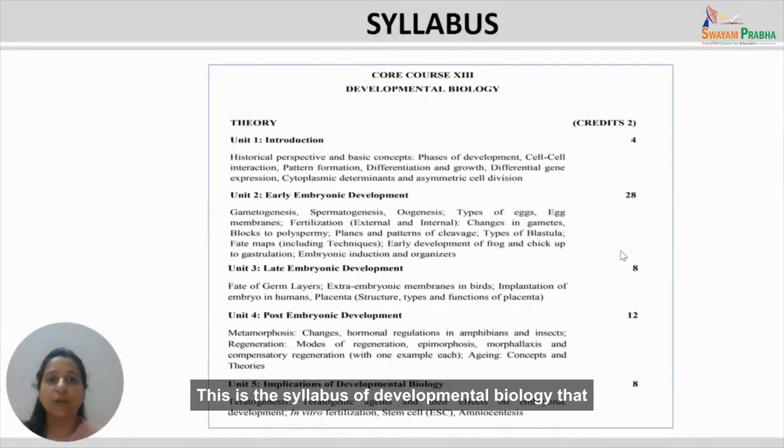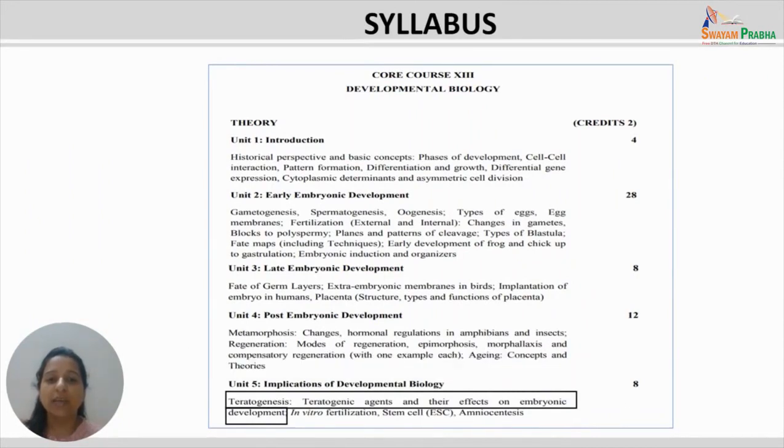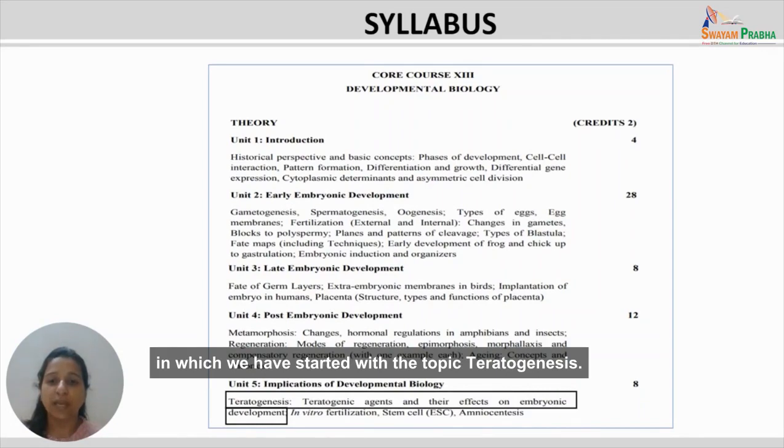In this lecture, we will continue with teratogenesis. This is the syllabus of developmental biology that we are following, and we are doing unit 5, that is implications of developmental biology, in which we have started with the topic teratogenesis.